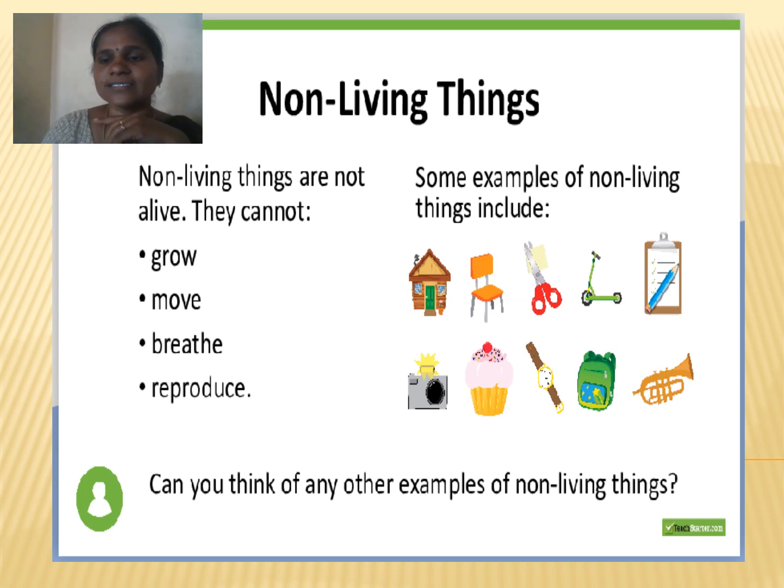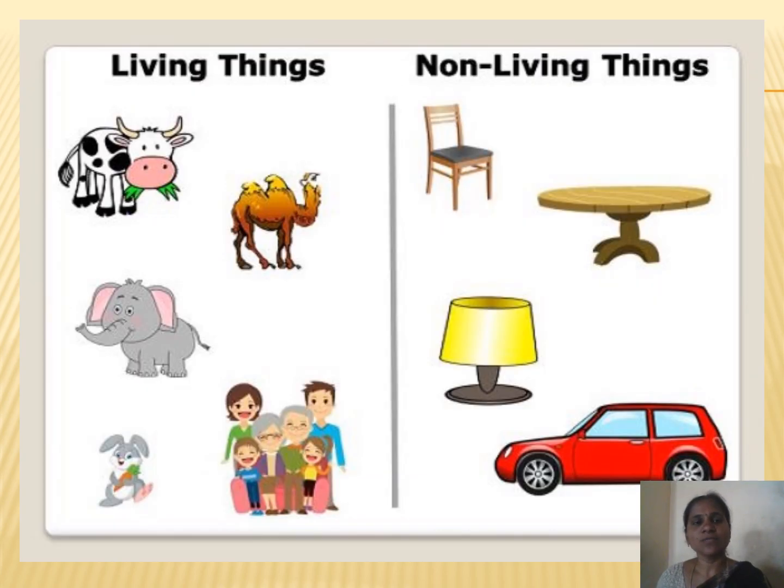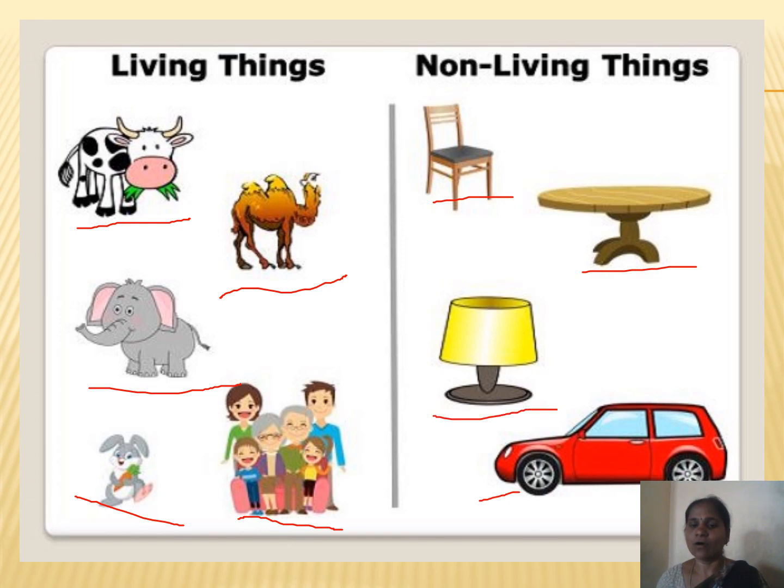I'll show you some of the examples. Let's see some examples of living things and non-living things. See, the cow, camel, elephant, rabbit, human beings. These are all what we should call living things. And the non-living things: chair, table, lamp, and even car. These are all what we should call non-living things. A cow can grow and it can move on its own.